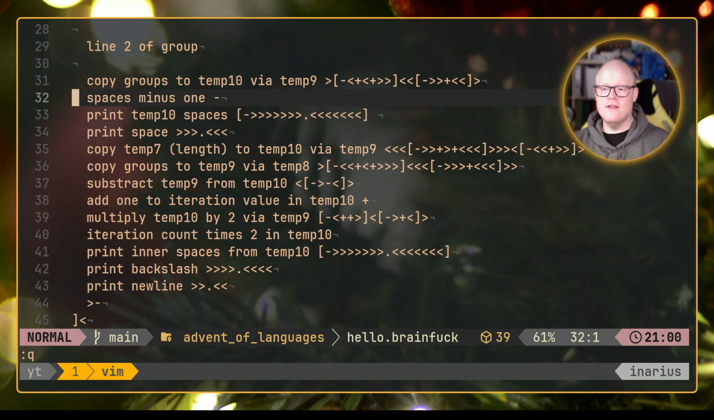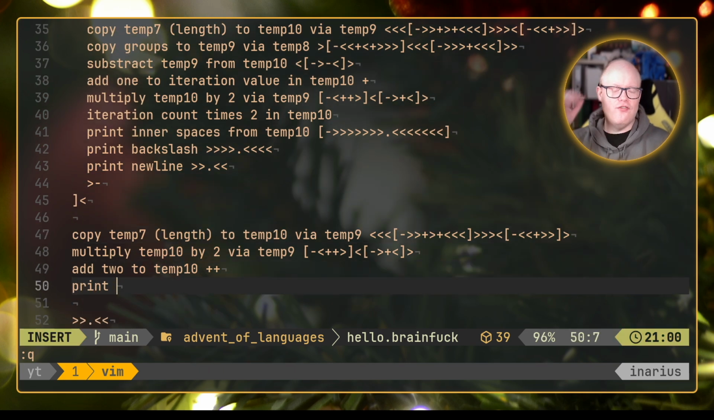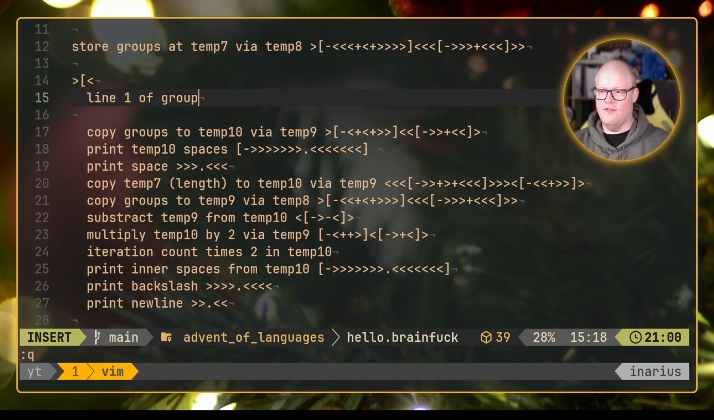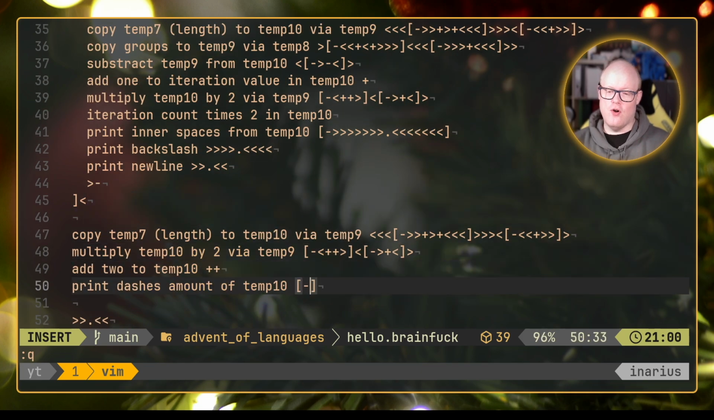And now we need to simply print dashes. And we need to print dashes the amount of the value that we now have in temp 10. So print dashes amount of temp 10. And we do that the usual way. We decrement our calculated value here. We check that the dash is in 15. So we go 5 forward. So 11, 12, 13, 14, 15. We do the dot. We go 14, 13, 12, 11, and we are at 10 back again. And now we should actually, oh, and we need a new line, of course.